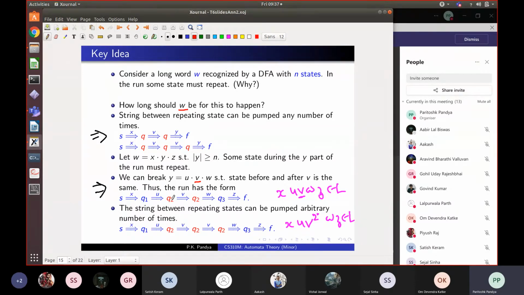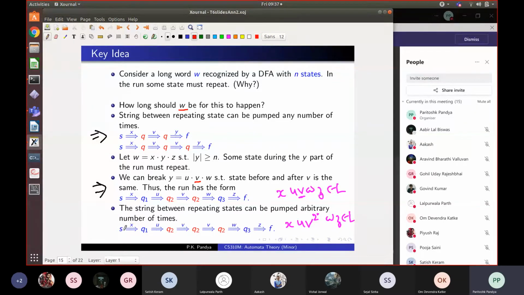And because this v is a pump, we can repeat it any number of times. Of course, this run shows that the whole string x, u, v, w, z belongs to the language. But because the pump part v takes you from Q2 to Q2, we can repeat it any number of times.